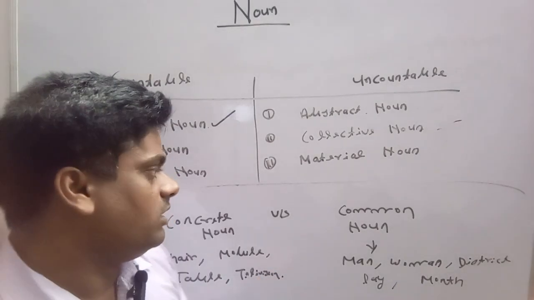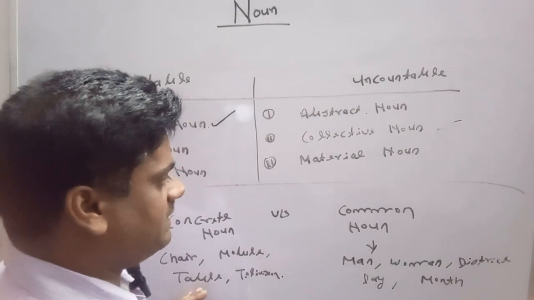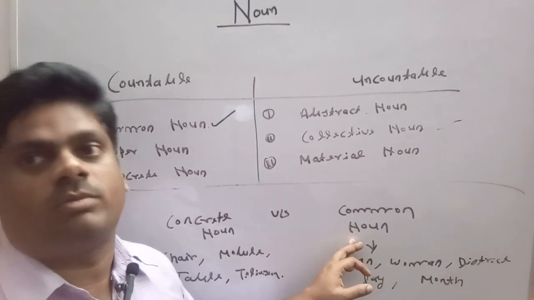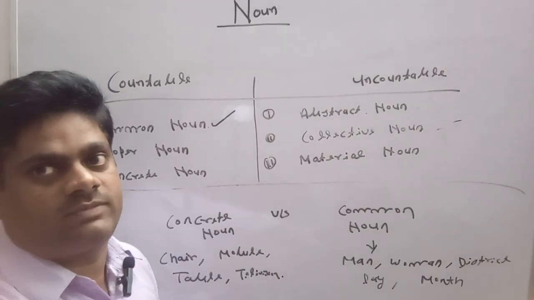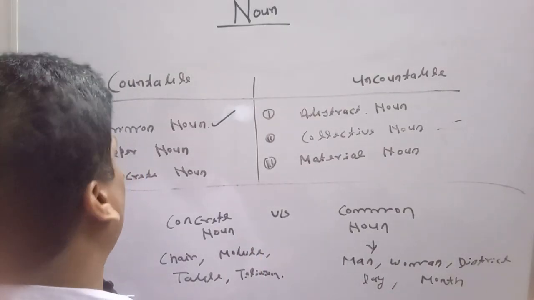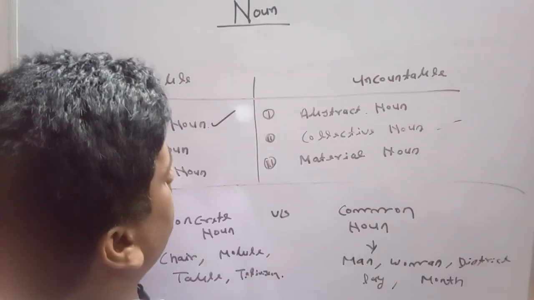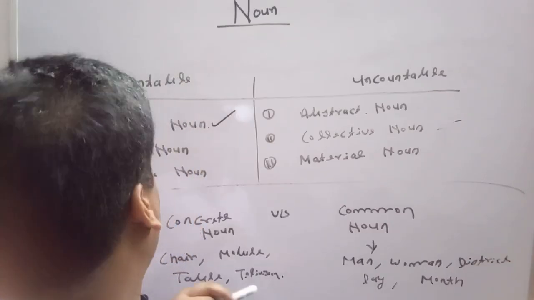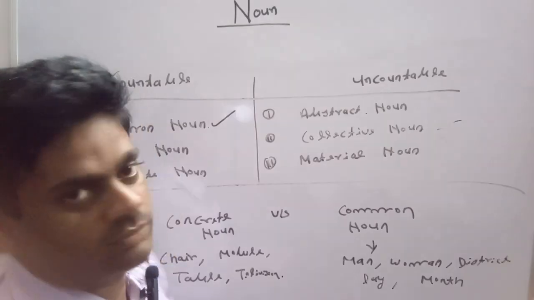I repeat, all the concrete nouns can be called common nouns, but all the common nouns cannot be called concrete nouns. So this is the basic difference between common noun and concrete noun. Next we are going to discuss the basic difference between abstract noun and collective noun.